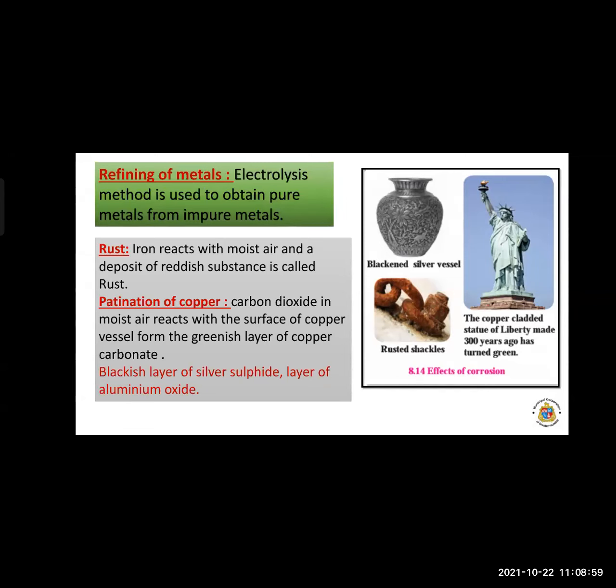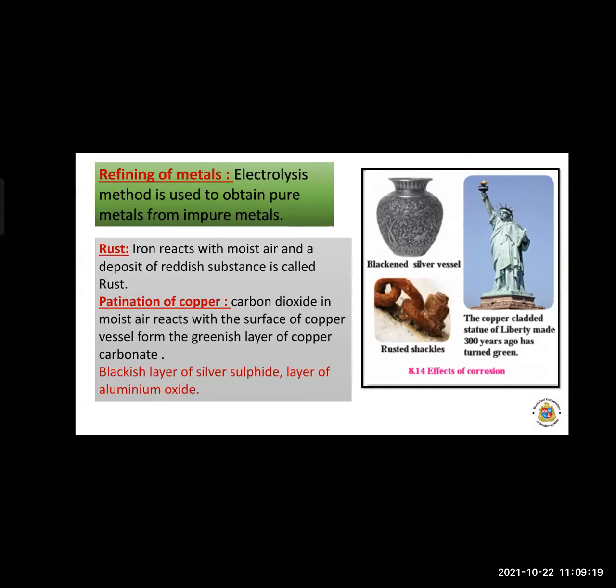The definition of patination of copper: carbon dioxide in moist air reacts with the surface of a copper vessel and forms a greenish layer of copper carbonate, that is called patination of copper.